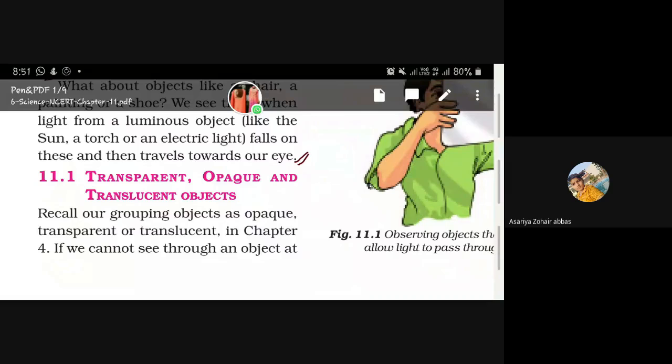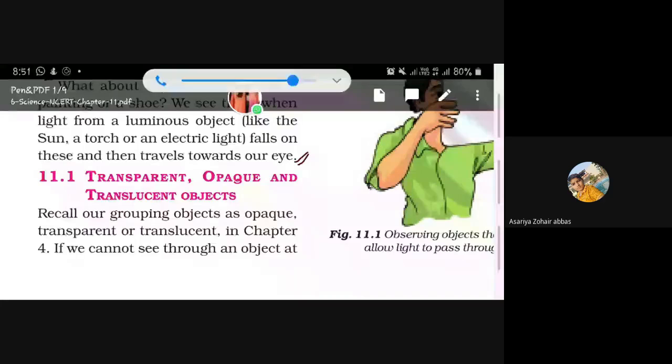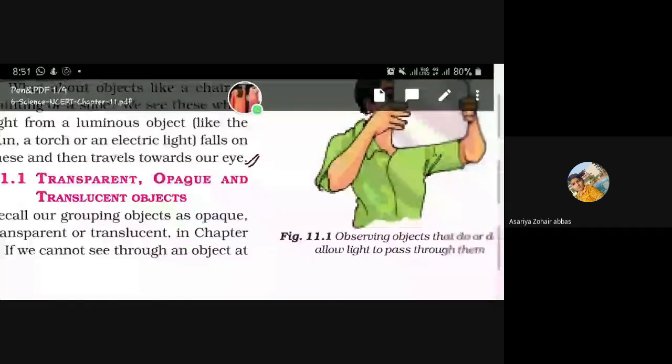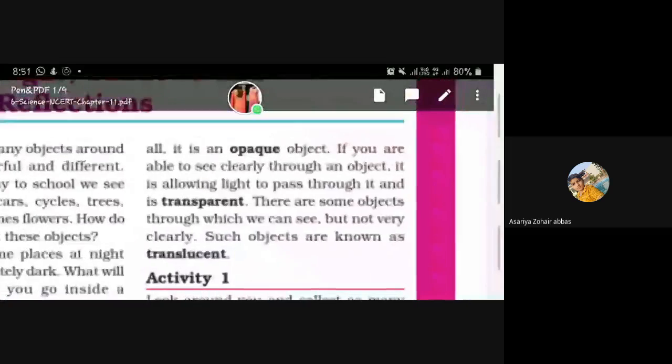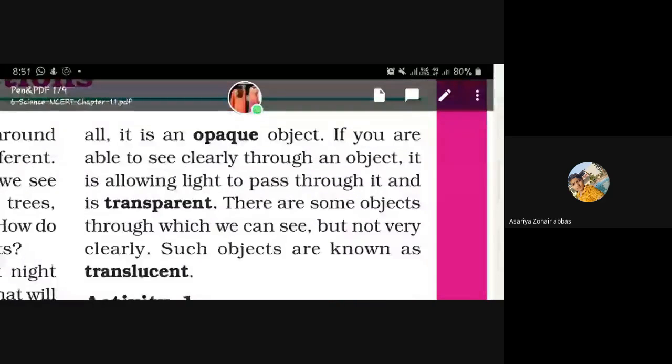Recall our grouping of objects as opaque, transparent, or translucent in chapter 4. If we cannot see through an object at all, it is an opaque object.